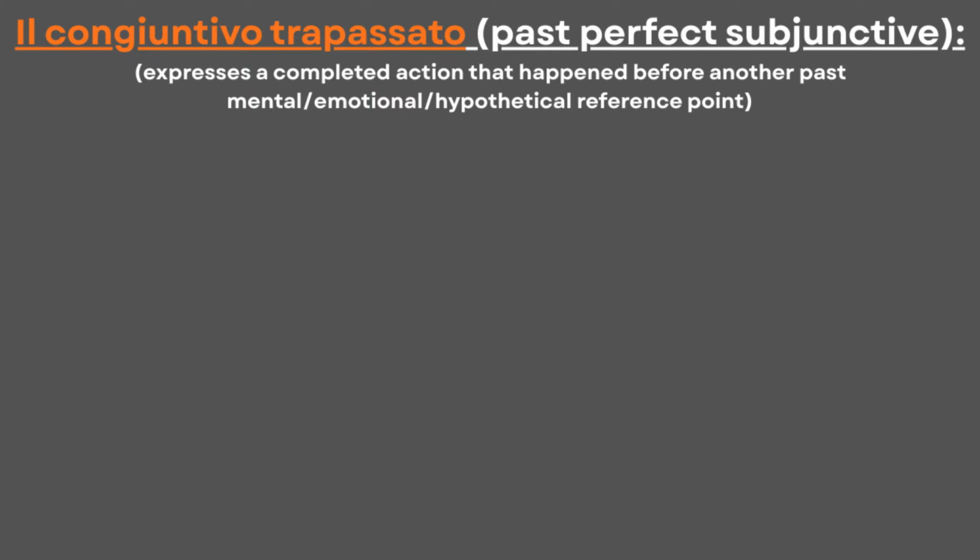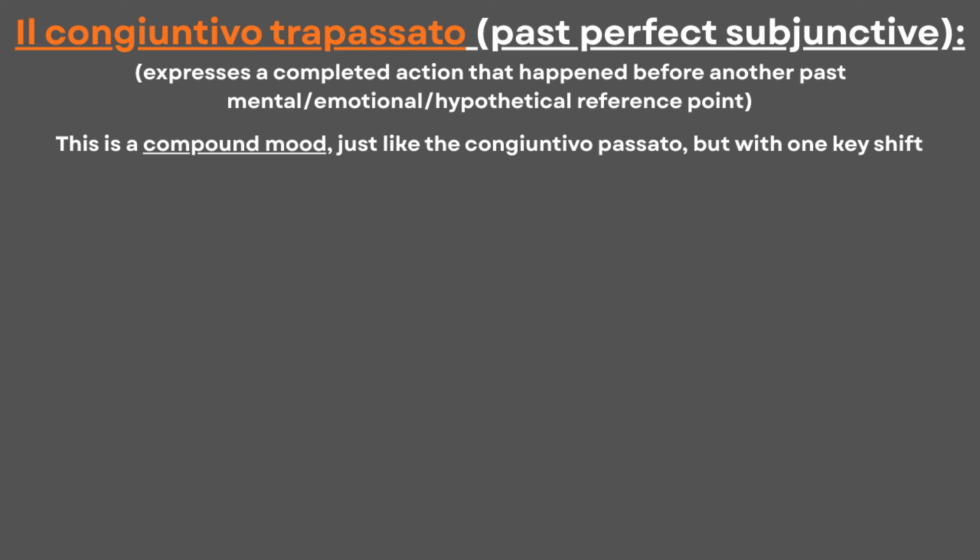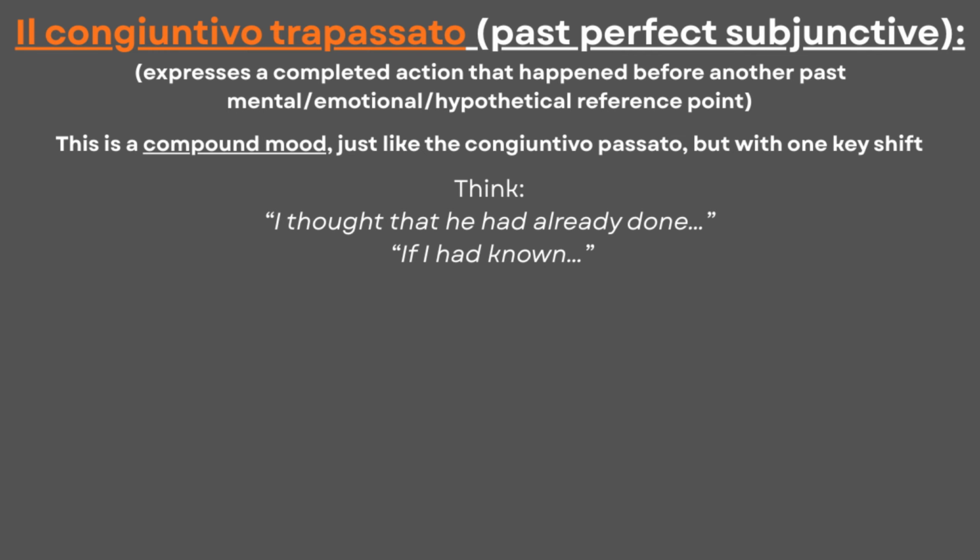The past perfect subjunctive in Italian is the grammatical mood that expresses a completed action that happened before another past reference point that is mental, emotional, or hypothetical. Being the final subjunctive, this mood is compound, just like the past subjunctive, known in Italian as il congiuntivo trapassato. We can think of it as saying, "I thought that he had already done," "if I had known," etc.